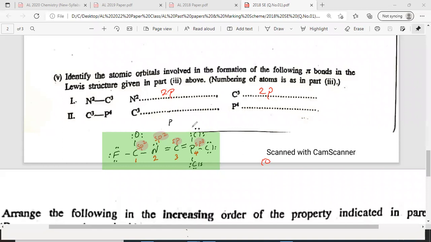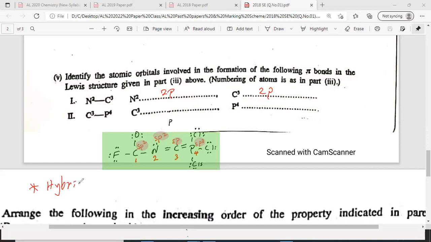Formation of the following sigma bonds in the Lewis structure given in the part, involving the formation of the pi bonds. Remember, pi bonds are never formed by what? Hybrid orbitals. Please put a star and write this, everyone. Hybridized orbitals will never form pi bonds. Please write it with a red pen in your short notebook, everyone.